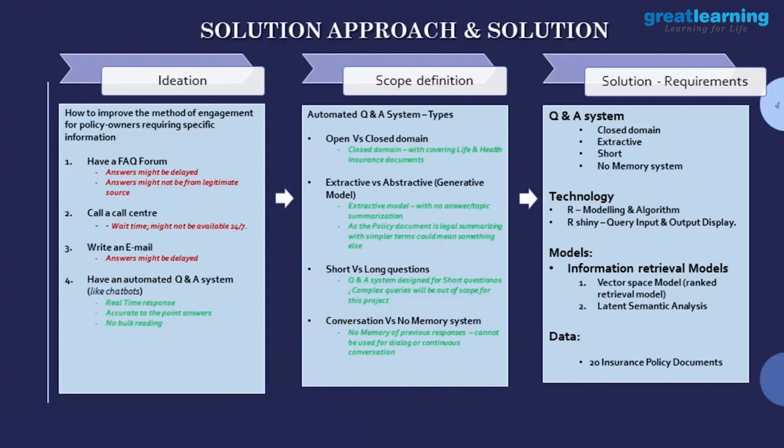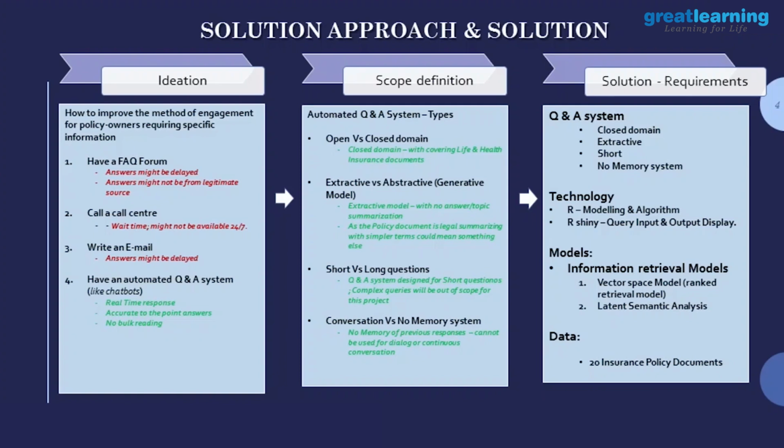Also whether it would be a short question or a long question, where you could combine two or three questions together. These are complexities involved when we design a system. And is it going to be a conversation, a dialogue system, or a no-memory system?